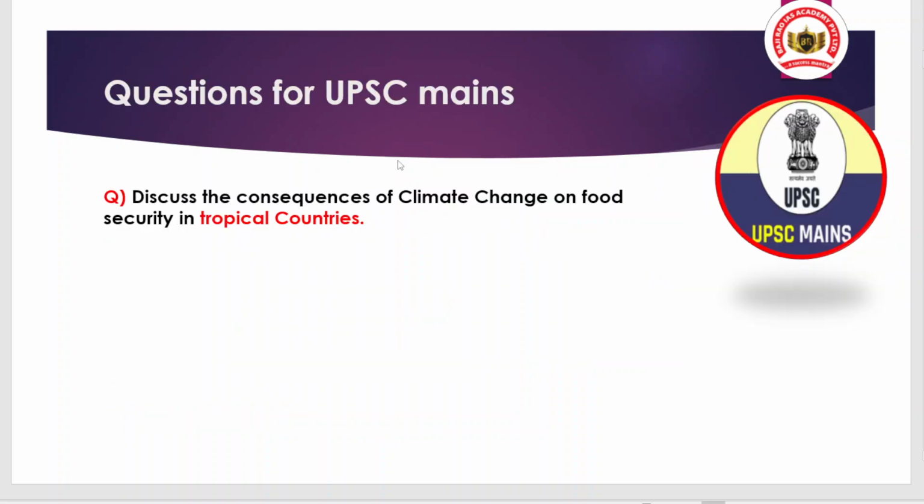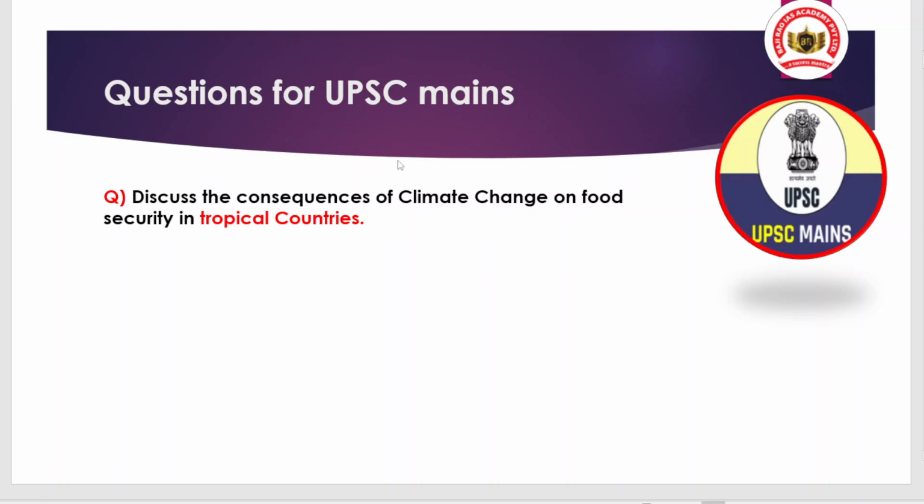Okay. Now we have a question for you for the UPSC mains, and you have to answer in the comment section, or you can join our Telegram channel to answer the question. So the question is, discuss the consequences of climate change on food security in tropical countries. Why did I ask you this question? It is because UPSC recently conducted its mains examination, and in the mains examination this question was asked.